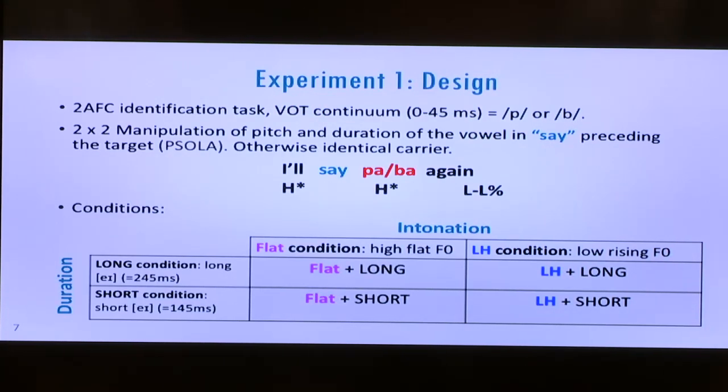So I'll be talking about two experiments today. The first, to go into the details about the design, is following what Kim and Cho did, a simple forced choice task. Listeners hear a sound from a VOT continuum and categorize it as pa or ba.